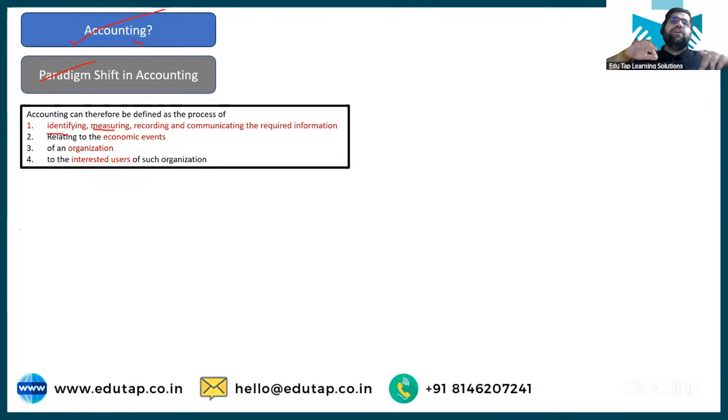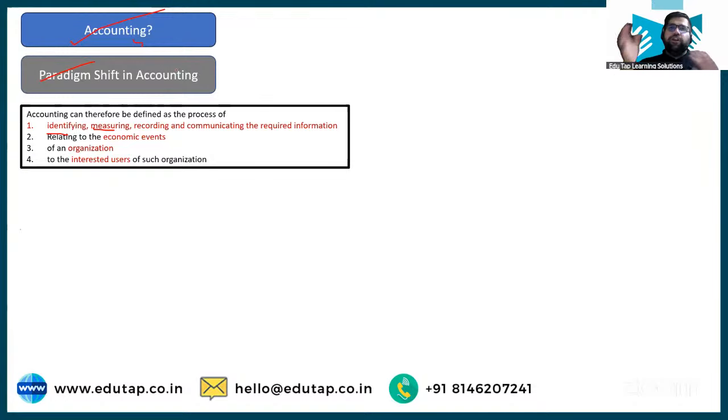Likewise, we can also have two categories of economic events, right? Internal economic events and external economic events. For example, if I'm supplying goods to the customer, will this be internal or external? This will be external, right? And if I'm paying salary to my employees, this will be internal, right?